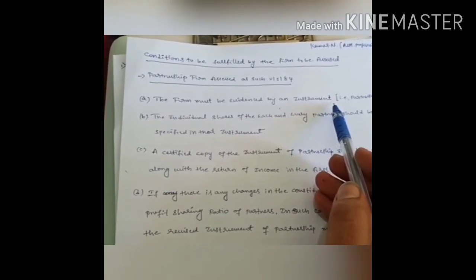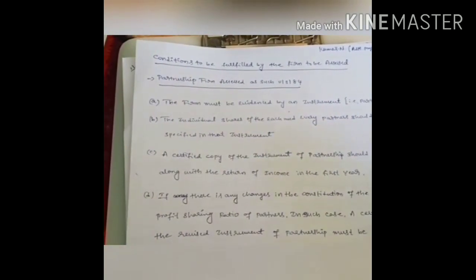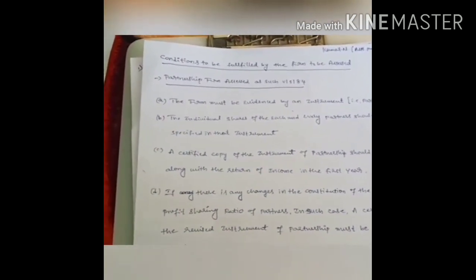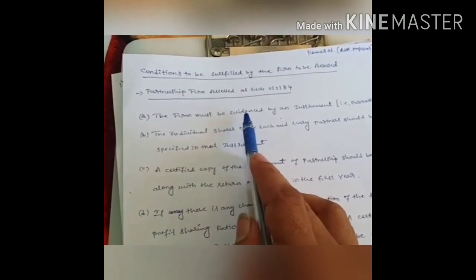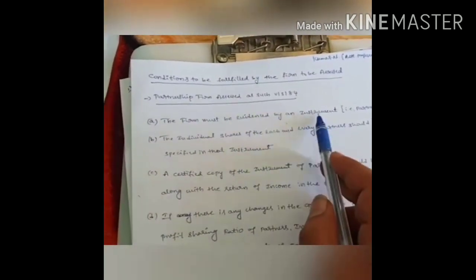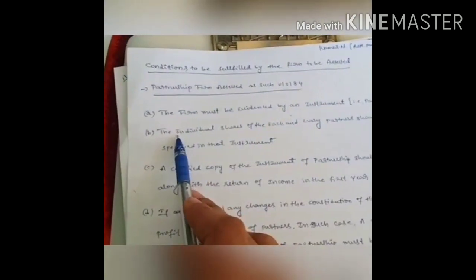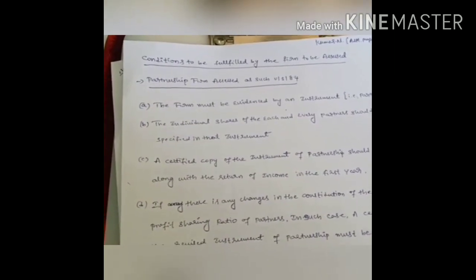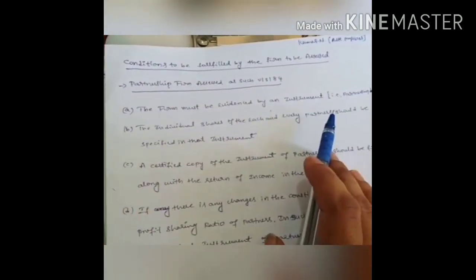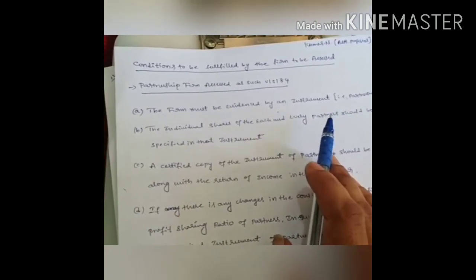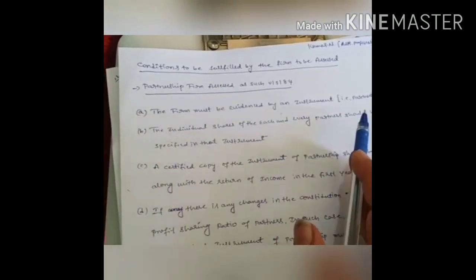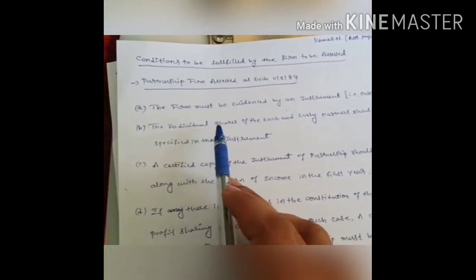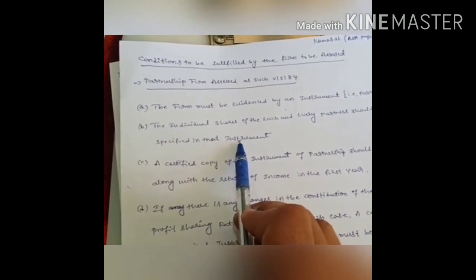I already explained, whenever a partnership firm is formed, we should have a partnership deed. There should be an agreement between the partners. So the first condition is that it should be evidenced by an instrument, that is, the partnership deed. The second basic condition is that whatever sharing of profit or remuneration is provided to the partners should be according to the partnership deed only. You have to specifically mention how much share of profit I am distributing to my partners and how much remuneration I am paying to the partners. You have to specify it clearly under the partnership instrument or partnership deed.